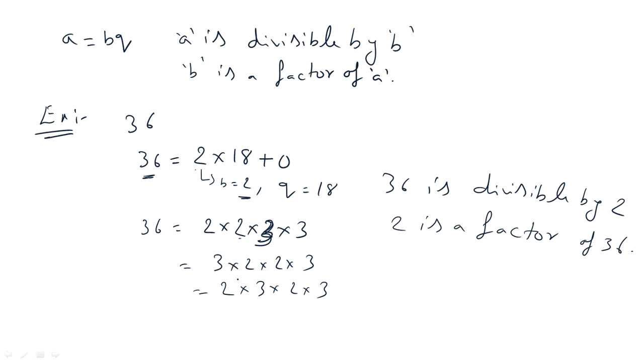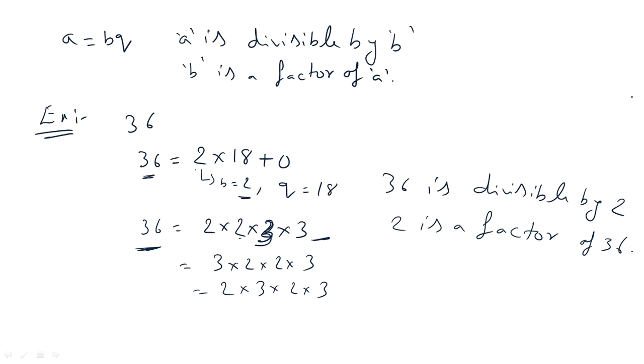Is it clear? Is it understood? What does the fundamental theorem state? Every composite number can be expressed as the product of primes. Is it expressed? This 36 is a composite number, so it is expressed as a product of primes, and the factorization is unique. So, I cannot change the numbers. I can only change the order of the numbers, isn't it? I cannot replace 2 with 5 or 2 with 7. So, the factorization is unique apart from the order of the prime factors. That's what the fundamental theorem of arithmetic states.